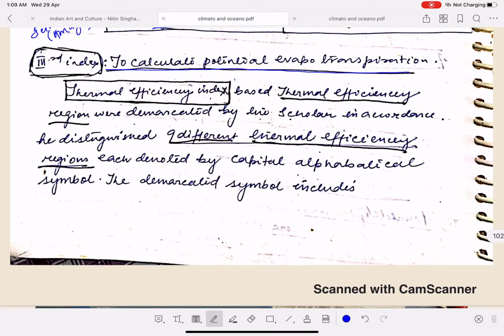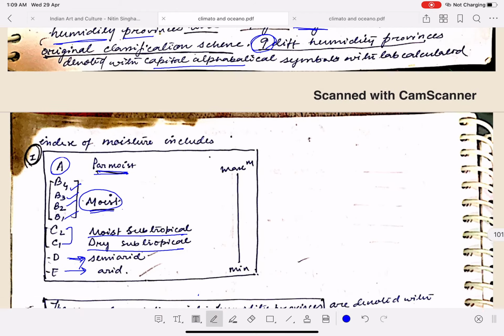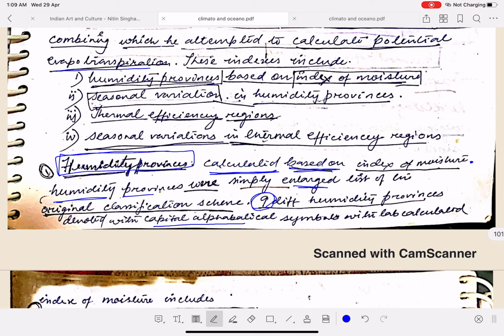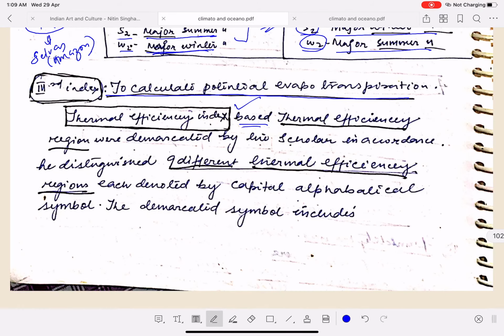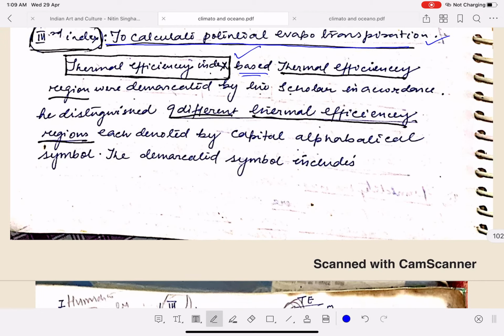Next, it talks about the thermal efficiency index. What is it? The thermal efficiency index is based on the thermal efficiency of the region. Wait just a second, just look at it. See, this is your thermal efficiency index, your third index. This thermal efficiency index would be used for calculation of your evapotranspiration. The thermal efficiency index is based on the thermal efficiency of a region but demarcated by the scholar in accordance. He distinguished 9 thermal efficiency regions.